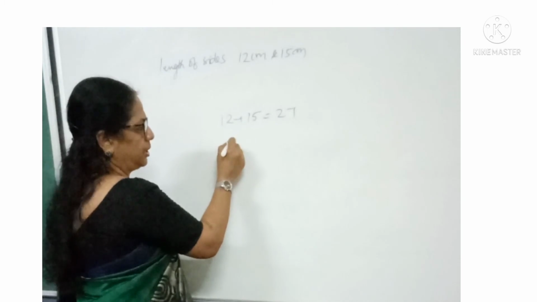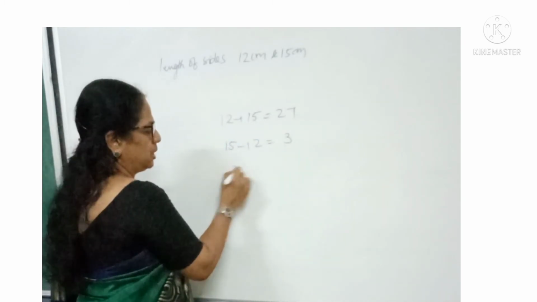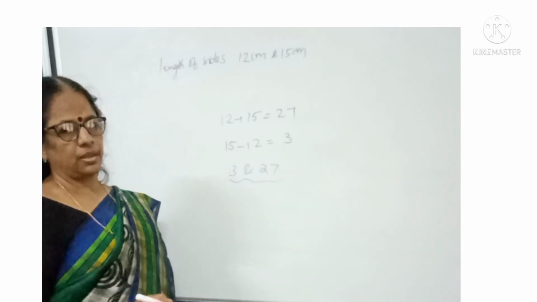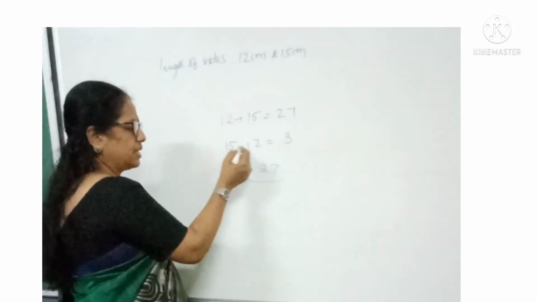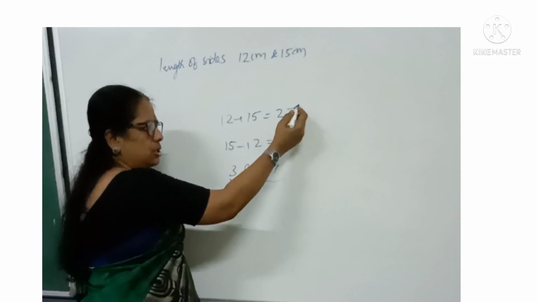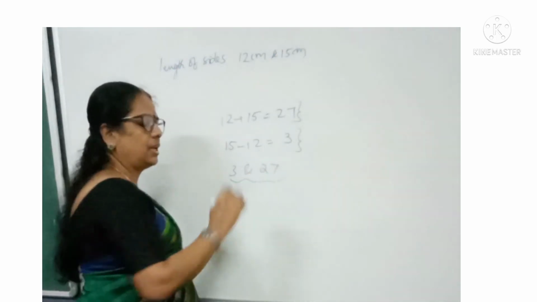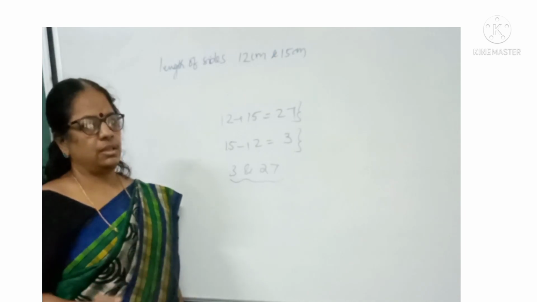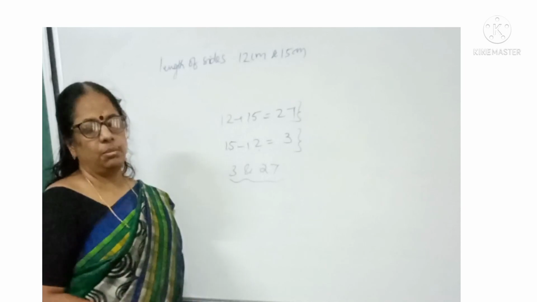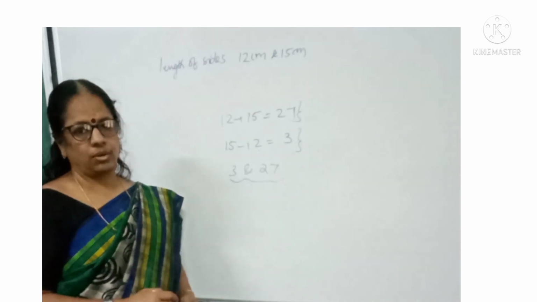What is 15 minus 12? 15 minus 12 is 3. So the third side should be in between 3 and 27, that means between the difference of the lengths and the sum of the lengths. The sum of the lengths is 27 and the difference is 3. That means the length of the third side is in between 3 and 27. Clear? So this is the way we can complete the exercise. The next one is Pythagoras theorem.